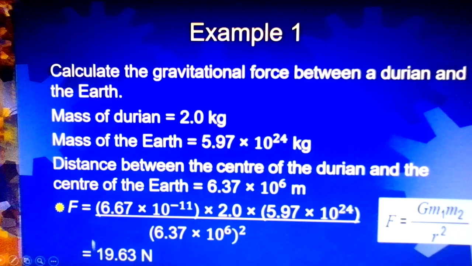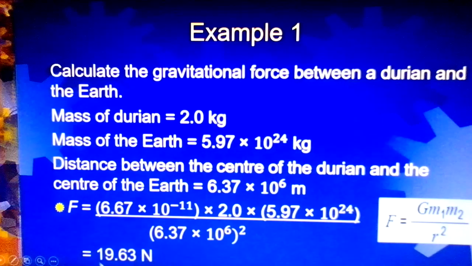So meaning the gravitational force between the durian and the Earth is 19.63 Newton. Or we can say the durian is pulling the Earth with a force of 19.63 Newton. At the same time, the Earth is pulling the durian at 19.63 Newton also. So opposite direction, same magnitude.